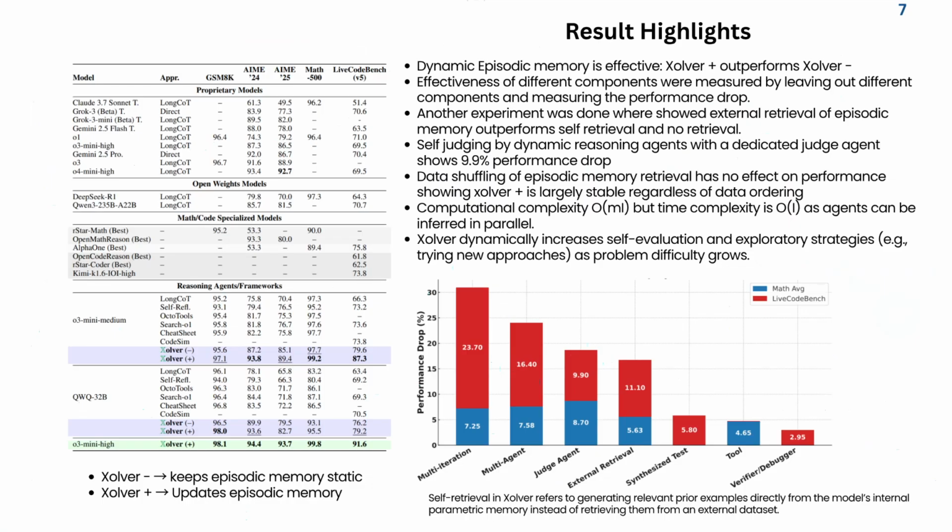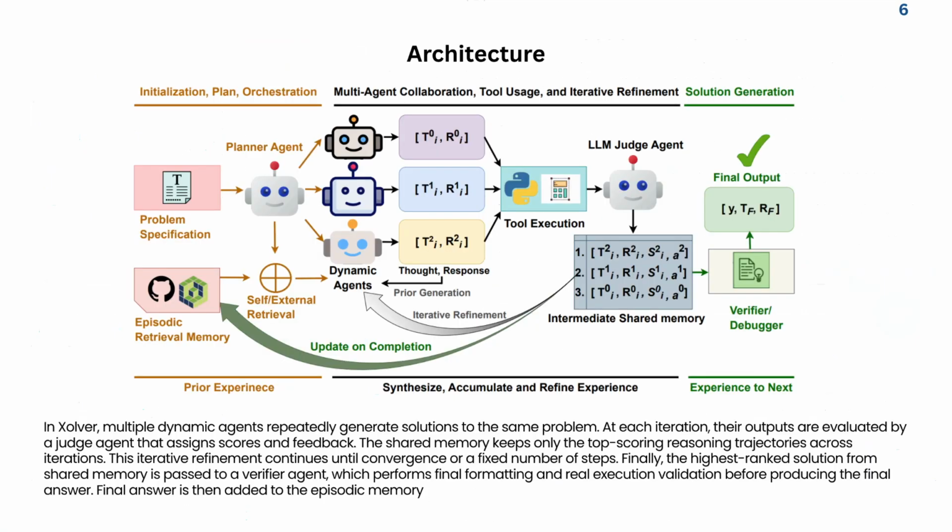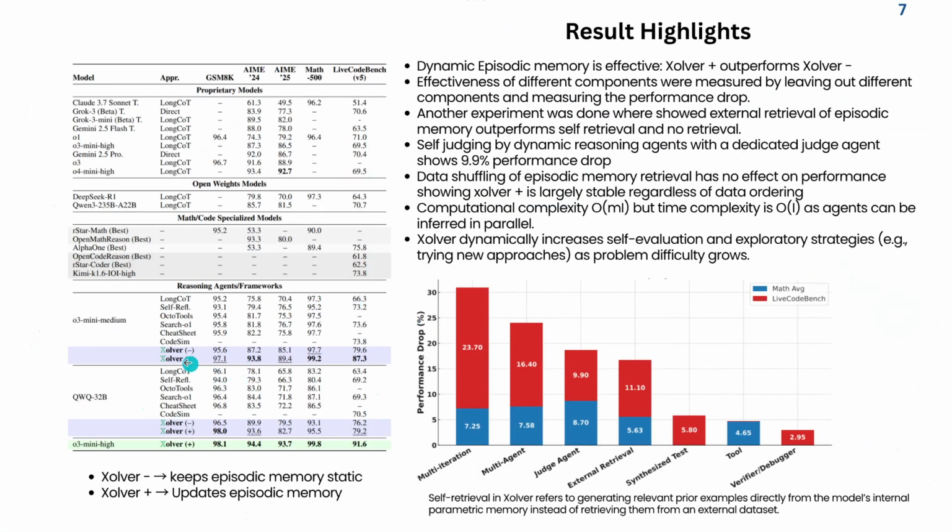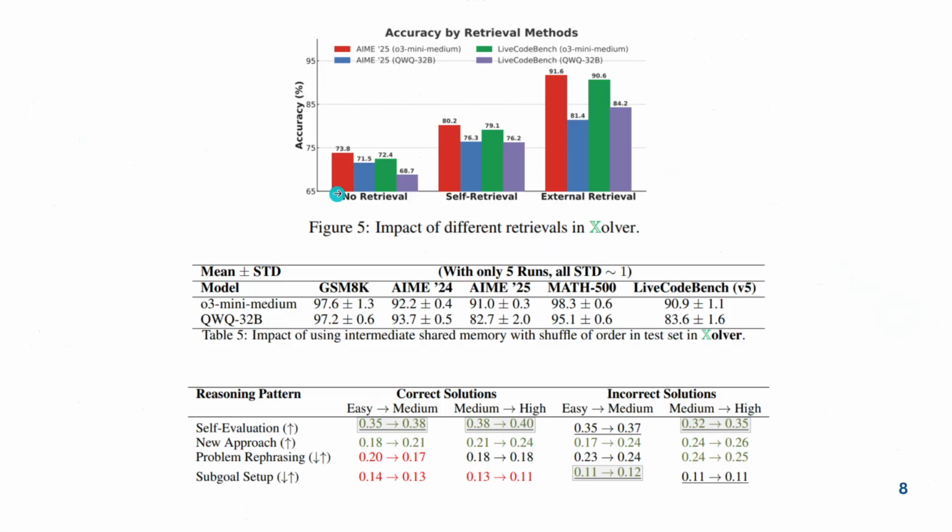Okay, so another important part of the evaluation study was Xolver plus and minus, as I told you before. We eliminate the Xolver plus, then if we remove the episodic memory, we have Xolver minus, right? So we can see Xolver plus performs better than Xolver minus, but they actually went further and analyzed how different retrieval techniques impact performance. So they did a no retrieval, where they remove the retrieval, it's Xolver minus.